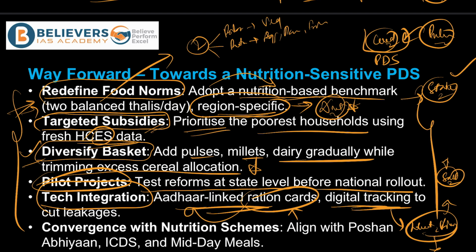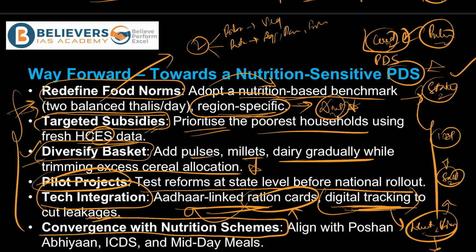They take it from the PDS shops, and then they sell it in the market, right? Let's say they got it for free, and now they sell it for 10 rupees 1 kg. People are making money out of the PDS commodities, the food grains that are available in the PDS. People are encashing it by selling it in the open market. So that can also be pretty much stopped if everything is digitally tracked, to cut these leakages.